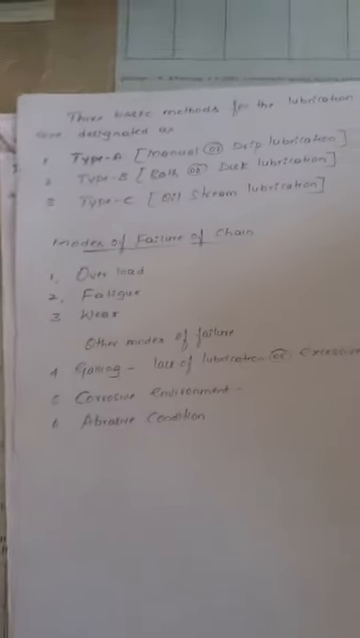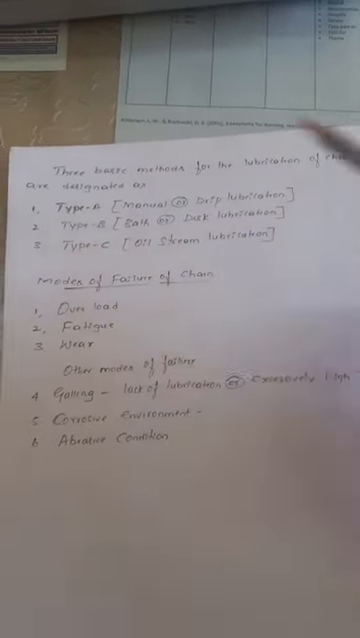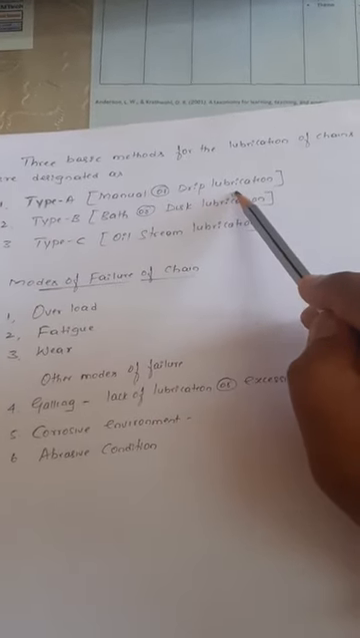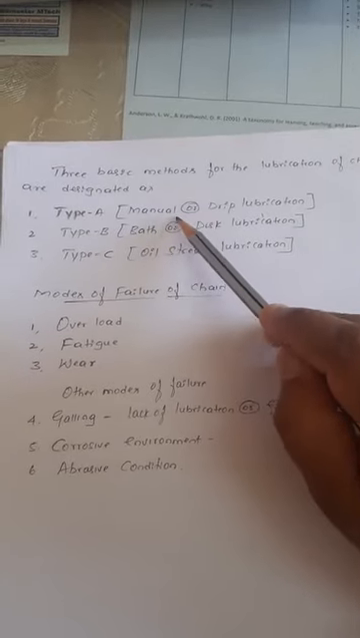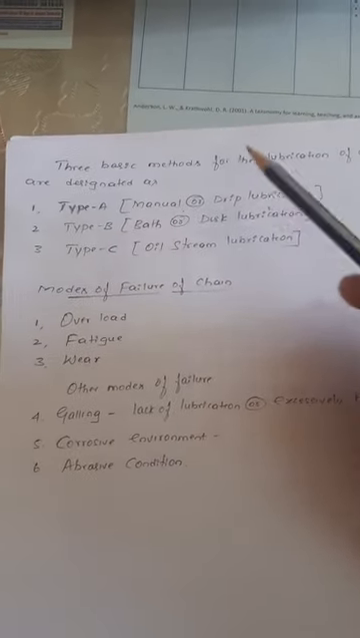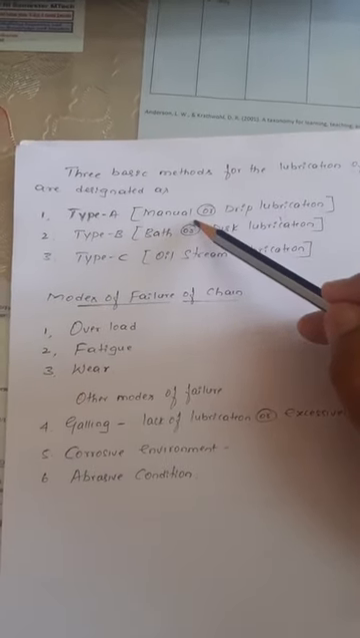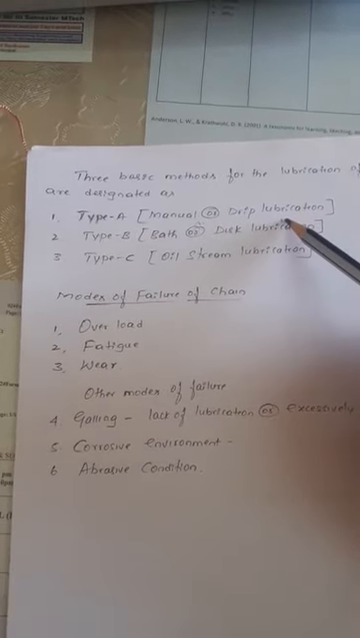Next, the methods of lubrication. There are three basic methods of lubrication. Type A is manual or drip lubrication. You can see it in the bicycle or motorcycle. When you go for service, you can see how the lubricant is applied over the chain. The oil is applied over the chain. This is manual or drip lubrication.